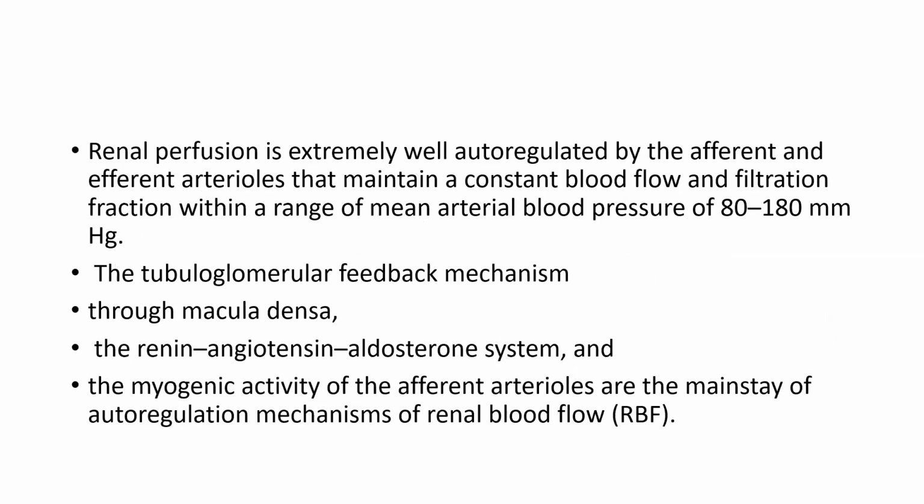So the renal perfusion is extremely well regulated by afferent and efferent arterioles, which maintain constant blood flow and filtration fraction within the range of mean arterial pressure of 80 to 180 mmHg. The tubuloglomerular feedback mechanism operating through the macula densa, the renin-angiotensin-aldosterone system, and the myogenic activity of afferent arterioles are the mainstay of the autoregulation mechanism of renal blood flow.